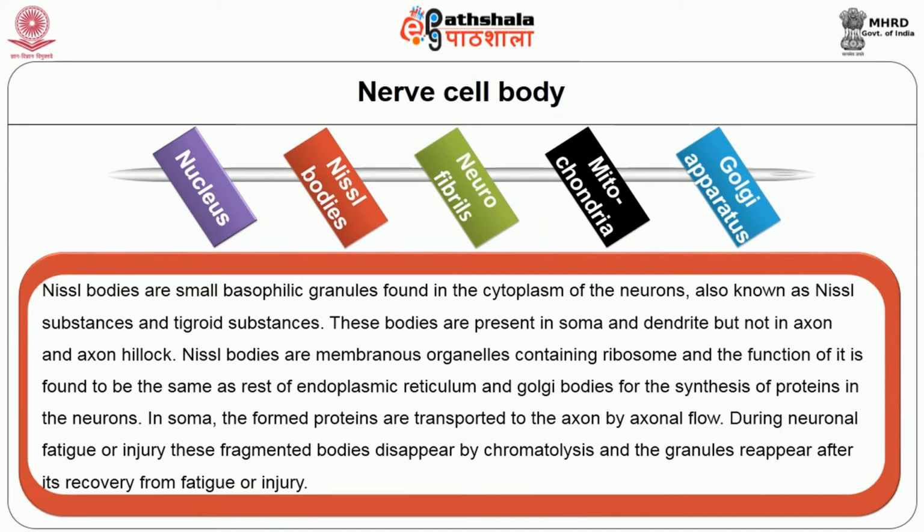Nissl bodies are membranous organelles containing ribosomes and their function is the same as the rough endoplasmic reticulum and Golgi bodies, for the synthesis of proteins in the neurons. In the soma, the formed proteins are transported to the axon by axonal flow. During neuronal fatigue or injury, these bodies fragment and disappear by chromatolysis, and the granules reappear after recovery from fatigue or injury.